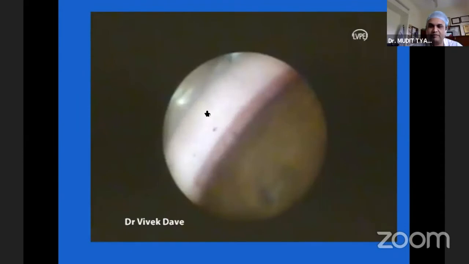So this is a slide courtesy of one of my colleagues, Dr. Vivek Dave, who also does endoscopies extensively. And endoscopy can also help in visualizing the angle structures. In fact, he has shown how you can use an endoscopy to remove occult angle foreign bodies also. You can visualize ciliary bodies carefully and very easily with the help of an endoscope.